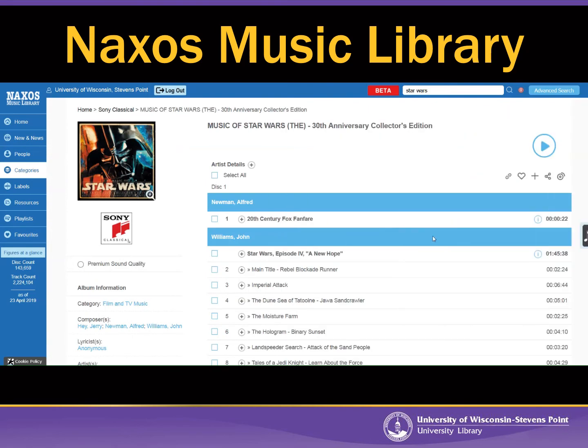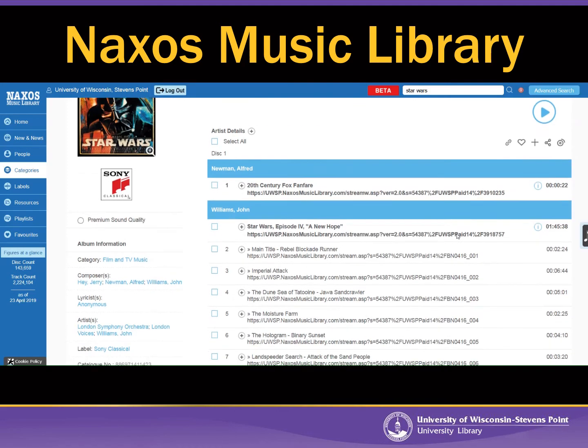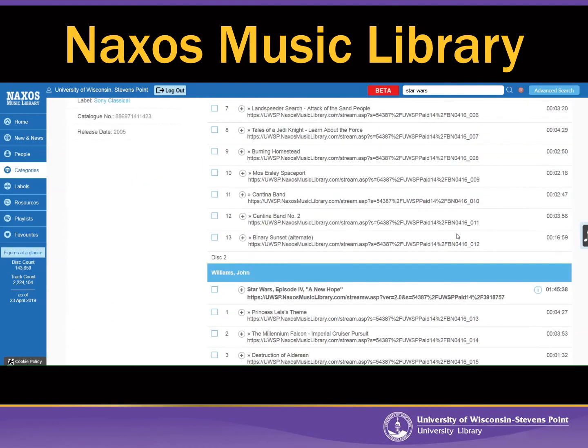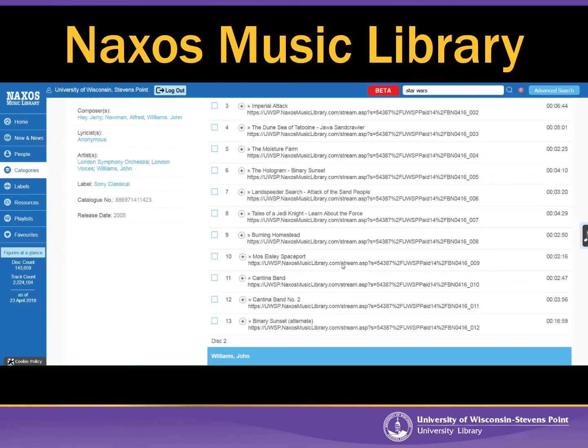And then there are permalinks here in Naxos Music Library. So to get those, you want to click on this Show Static URL. And then once you click on that, it's actually going to put the permalink under each song. So then, say a lot of students, me included, kind of like the Mos Eisley song here. So I believe, no, the Cantina Band underneath. So if you want to share the Cantina Band song from the original Star Wars Episode 4, you could just copy and paste that permalink and then send it to a friend or put it in a browser, and then it automatically launches into that song.